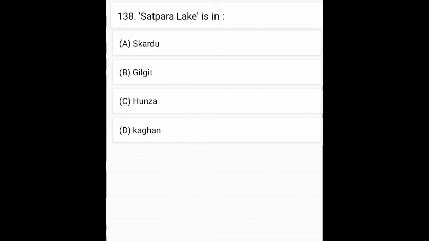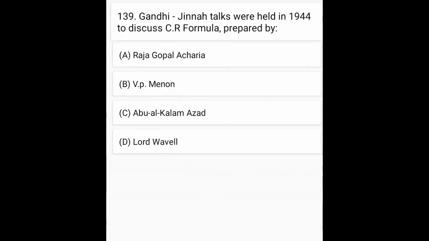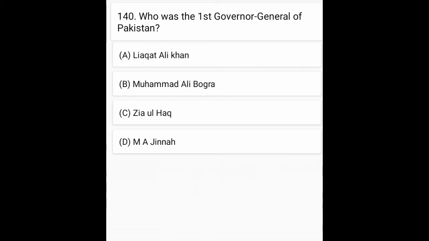Satpara Lake is in. Option A is correct, Skardu. Gandhi-Jinnah talks were held in 1944 to discuss CR formula prepared by. Option A is correct, Rajagopalachari. Who was the first Governor General of Pakistan? Option D is correct, M.A. Jinnah, Muhammad Ali Jinnah.